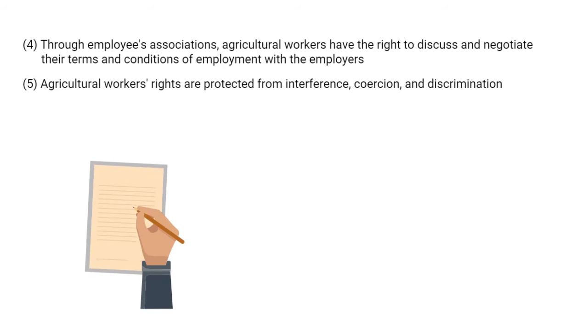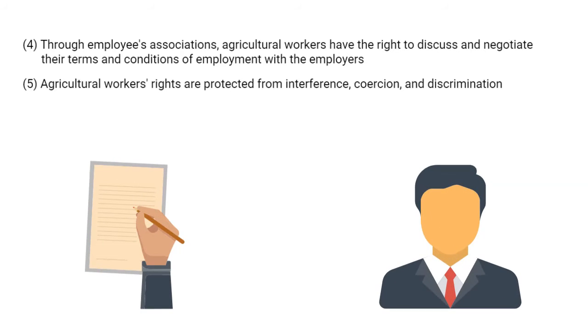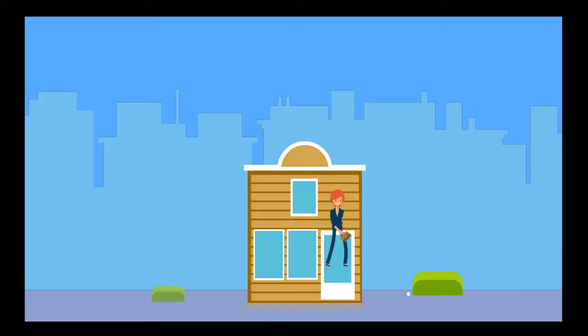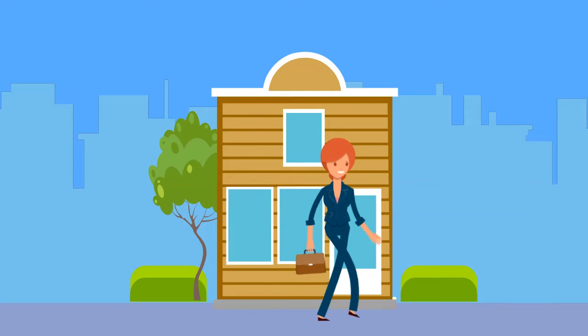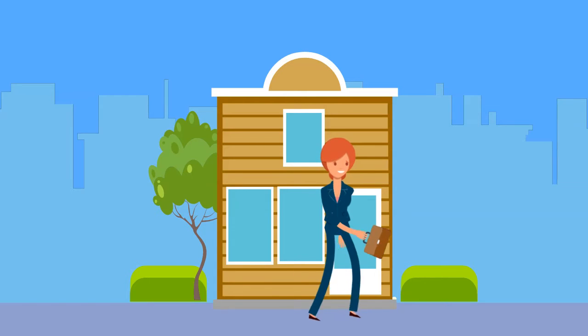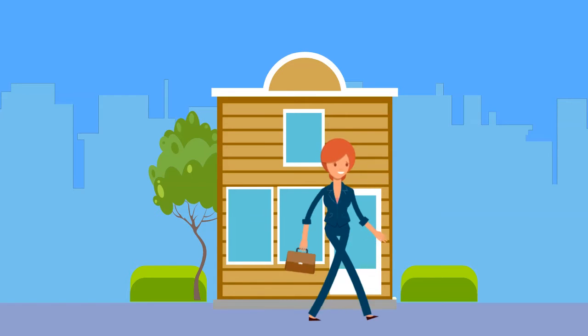Employee associations can submit their members' workplace goals or demands in writing or in person to the employer. The employer must read or listen to the employees' association's goals or demands if made in writing. The employer must send a written acknowledgement to the employees' association. Employers must give employee associations a reasonable opportunity to discuss and negotiate employment terms and conditions.